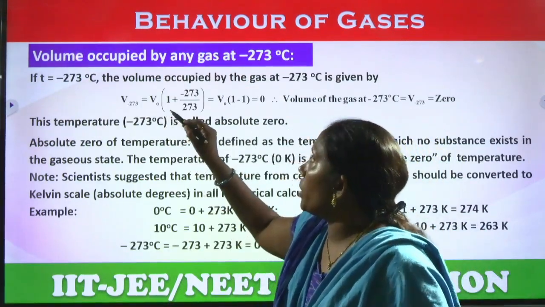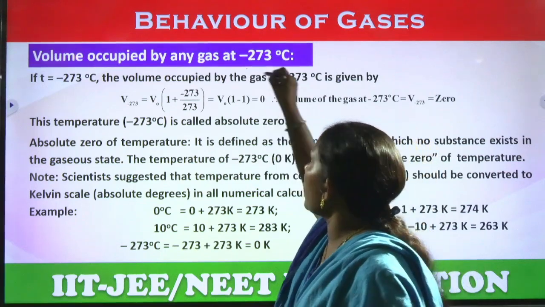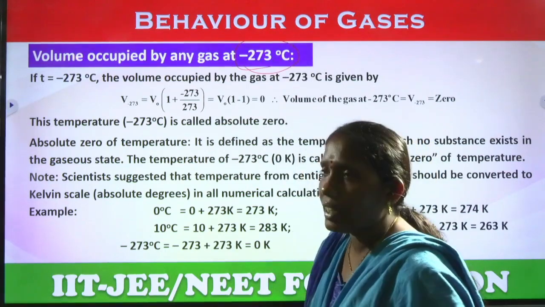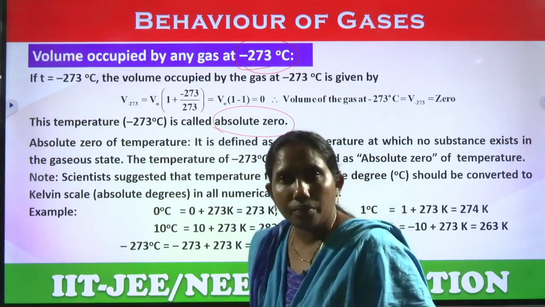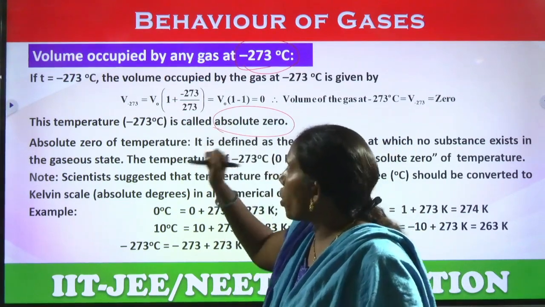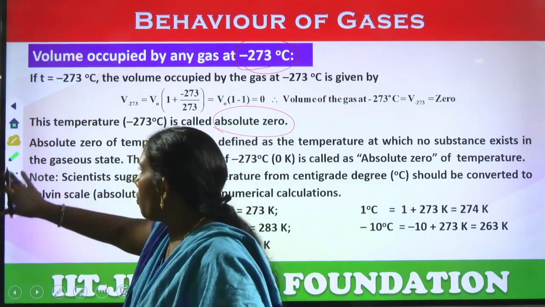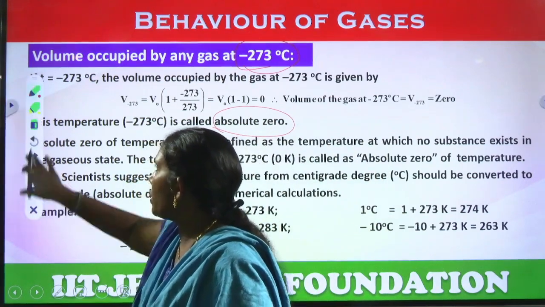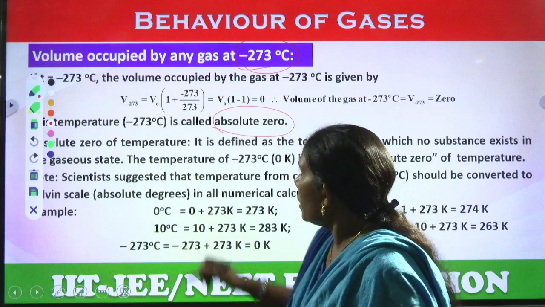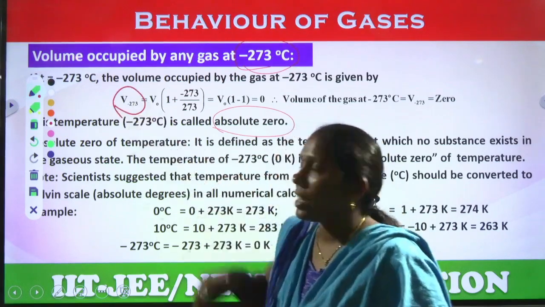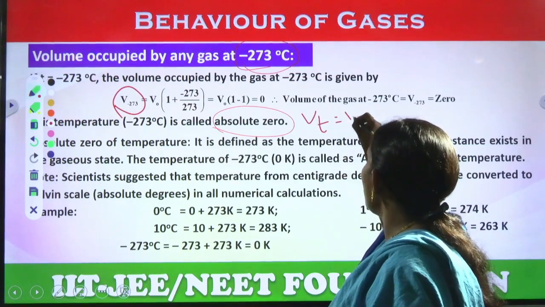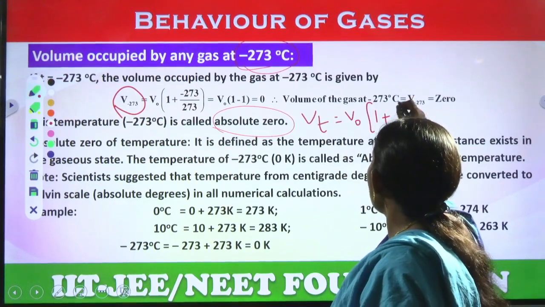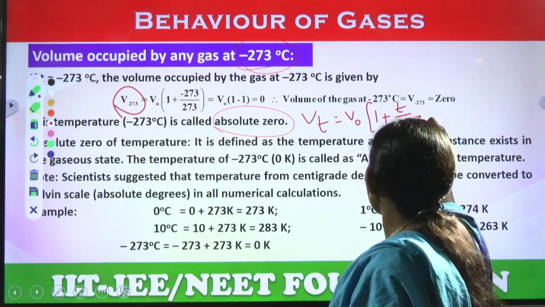This is very important. Volume occupied by any gas at minus 273 degrees Celsius, which is called absolute zero temperature. So, the Charles law is modified: at minus 273 degrees Celsius, the temperature is taken as minus 273. Previously it is Vt equal to V0 into 1 plus T by 273.